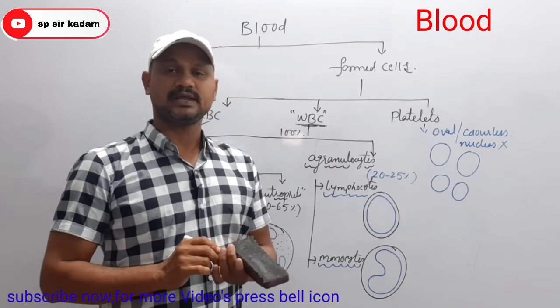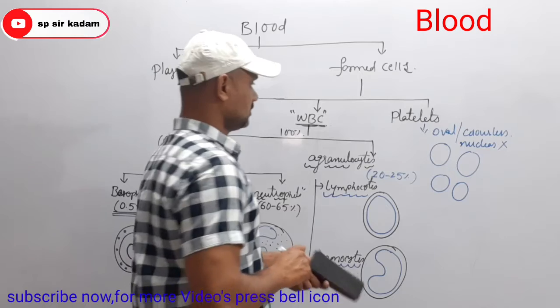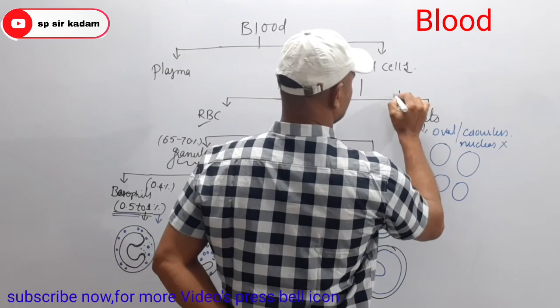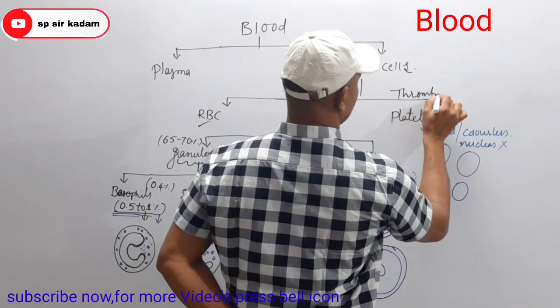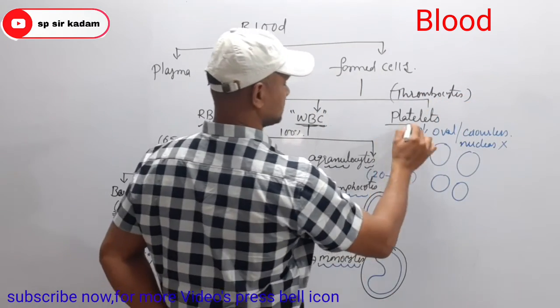Platelets can also be called thrombocytes.